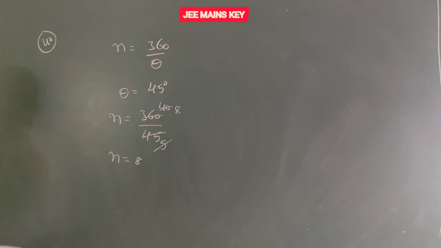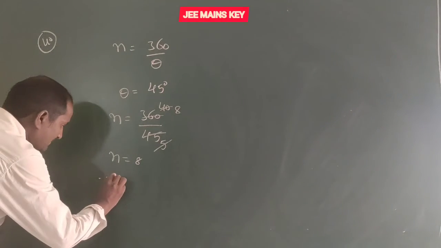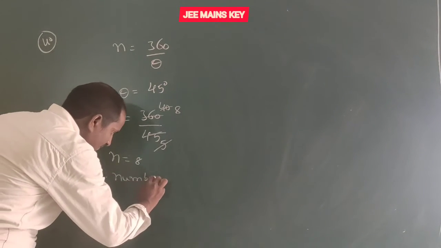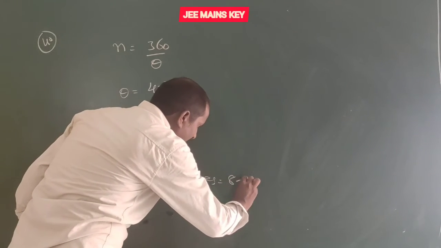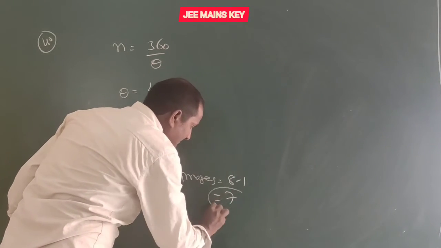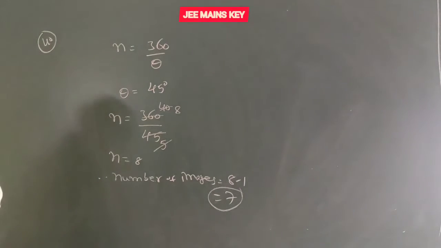Here 8 is an even number. Therefore, number of images equal to 8 minus 1, that is 7. Here number of images equal to 7.